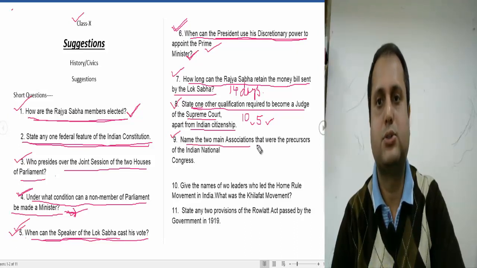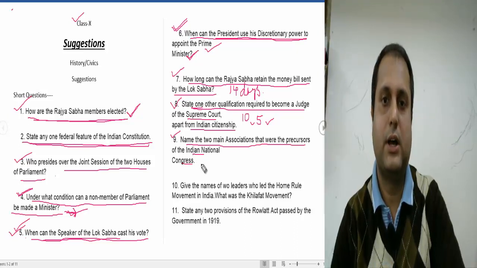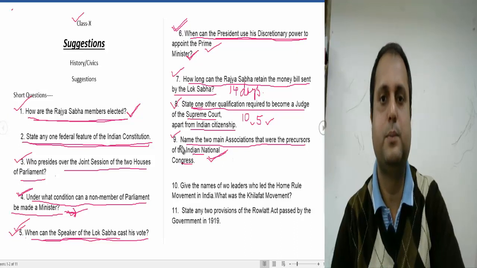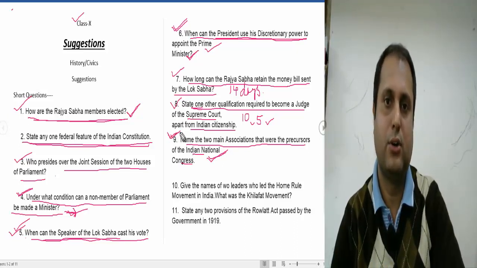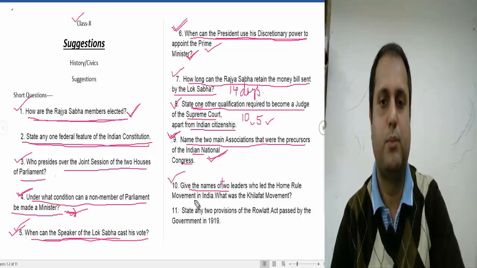Name the 2 main associations which were precursors of the Indian National Congress. I am leaving this answer to you. You can find it written in your book, but it is a very important one. Now question number 10: give the names of the two leaders who led the Home Rule Movement in India, and what was the Khilafat Movement. The Khilafat Movement is also a very important one.